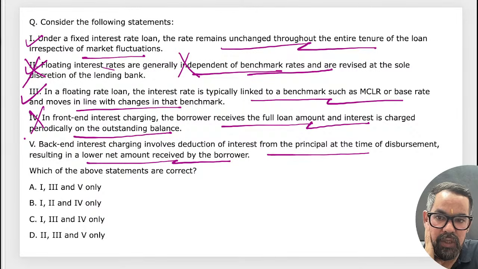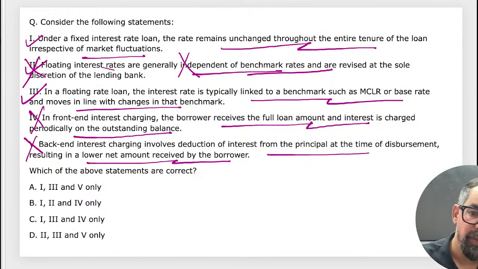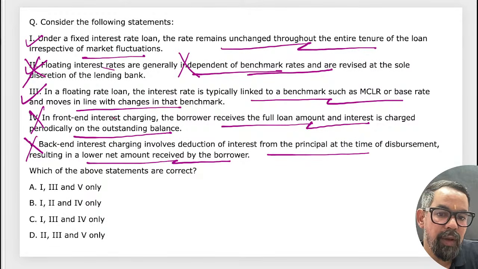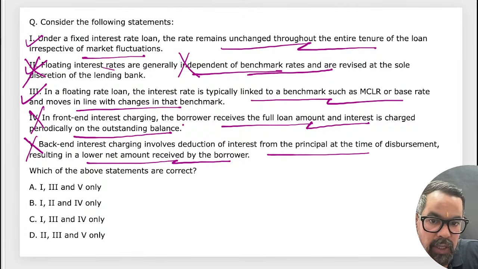So the question's answer is wrong? Because back end is also defined wrong, right? A, how come A? Back end, front end, it is saying charging the borrowers receive the full loan amount and interest is charged periodically on the outstanding balances. Front end, the borrower receives the full loan amount and is periodically charged. No, this is back end. This is about the back end, and back end involves deduction of interest from the principal at the time of disbursement. No, this should be wrong.